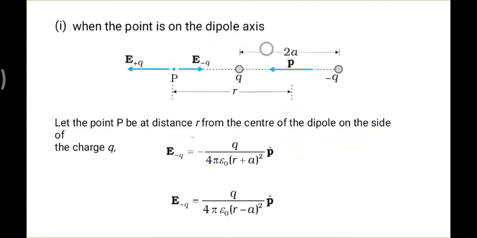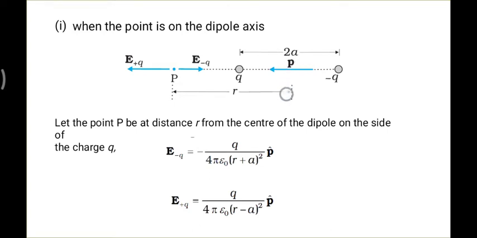Let me go for the first case. When your point is on the dipole axis, please focus here. Here we have one charge, here we have another charge, so this whole system is our dipole. These two are separated by a distance 2a, and whatever measurement you take for dipoles should not be from either charge, it should be from the center of the system.